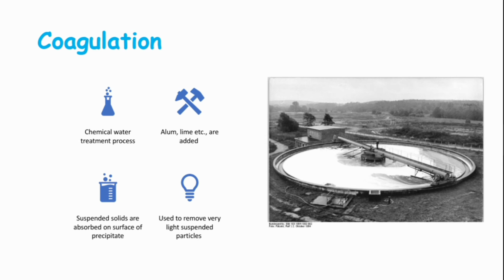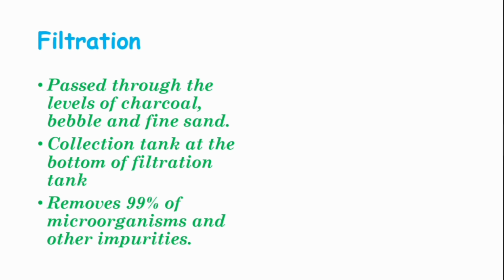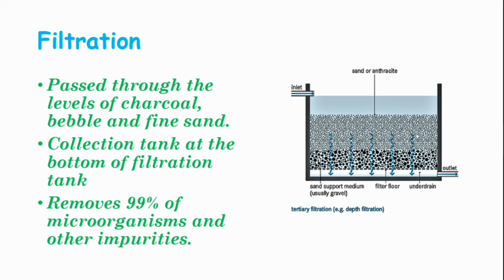The clean water above is transferred to a filtration tank with the help of a pump. Water in the filtration tank has to pass through layers of charcoal, pebbles and fine sand. There is a collection tank at the bottom of the filter bed to collect filtered water. This process removes approximately 99% of microorganisms and other impurities.